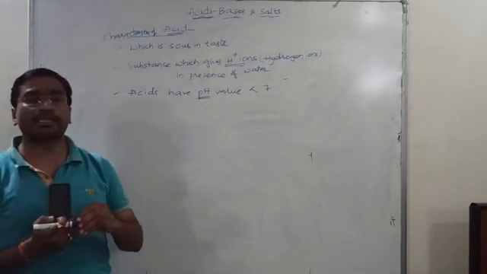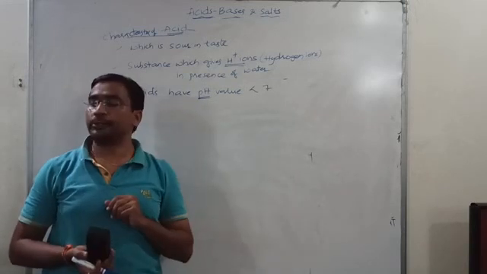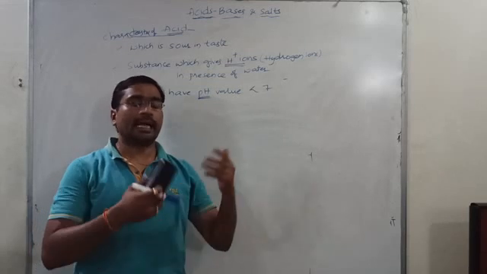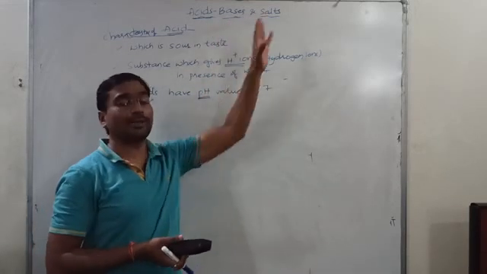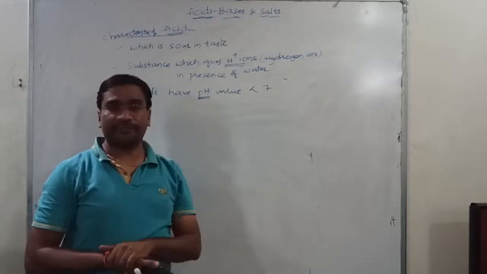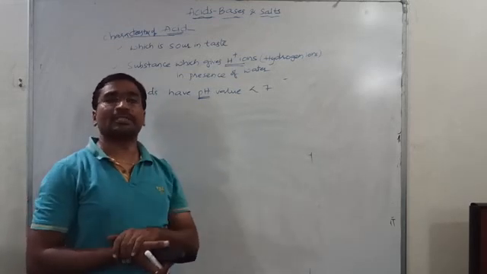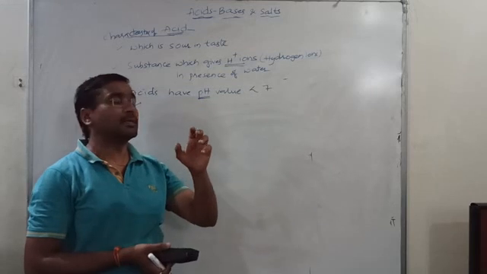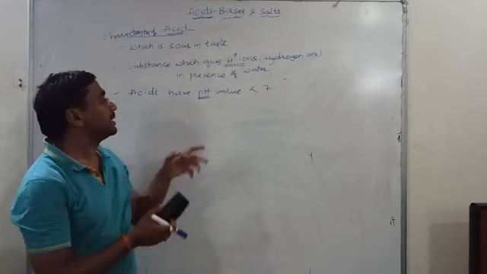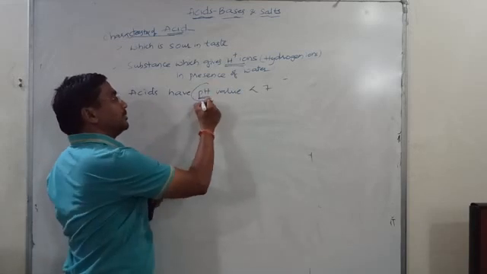Now I am giving you one liquid, colorless in nature. I don't say whether it is acid, base, or salt. So I ask you how to identify a substance, which will help us in identifying whether it is acid, base, or salt. Here these are pH values.